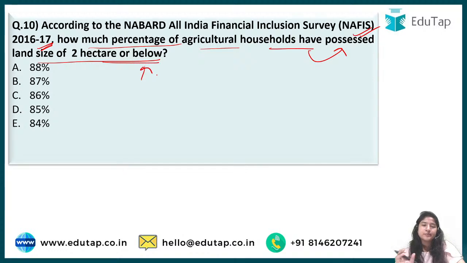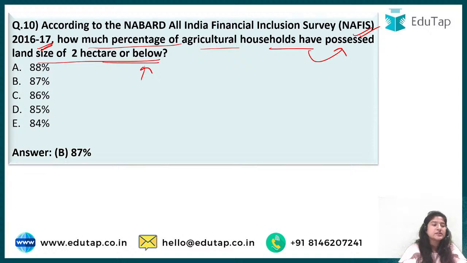So you have to tell me, people or the household, those who are related to agriculture, how many of them have land size of either 2 hectare or below that? Okay, so Akhil is the first one to say 86. And then comes Nilesh who says B, then Swati says C, Supriya says C. The correct answer is B, that is 87%. Okay, so 87% of agriculture households have land size of 2 hectare or below.